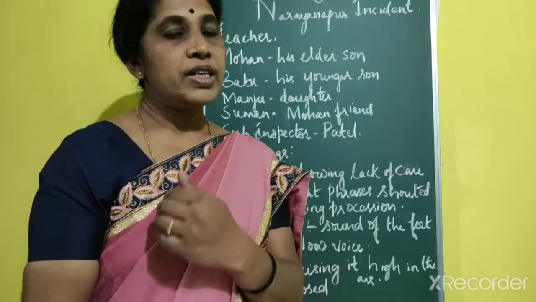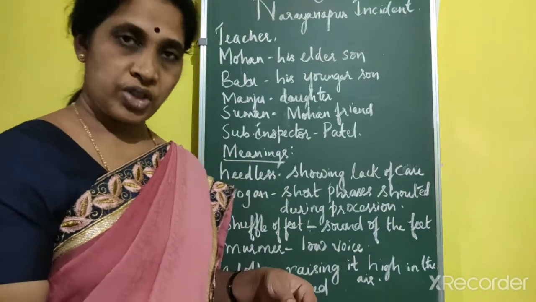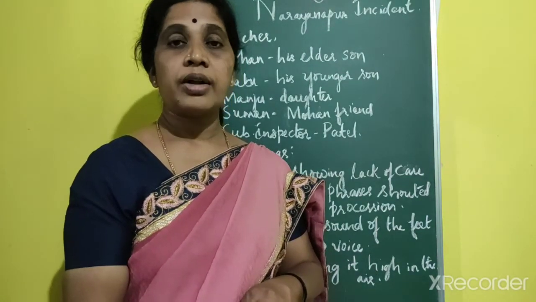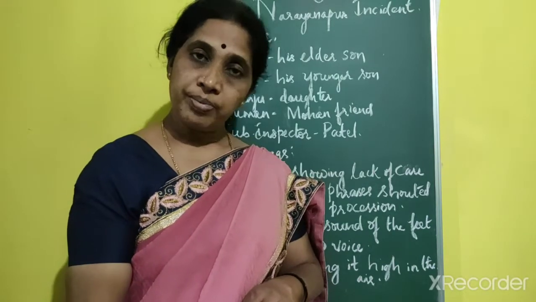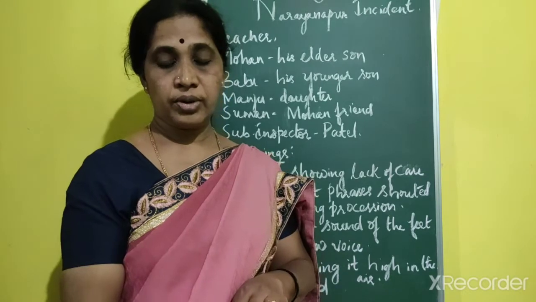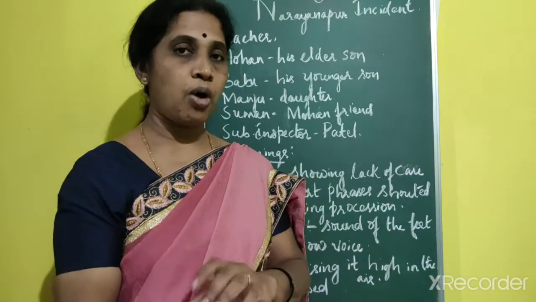Since the father has been arrested, they have decided to launch a procession. Mohan with his college friends is planning to take a procession to the collector office, and they wanted to have this procession in a different form.